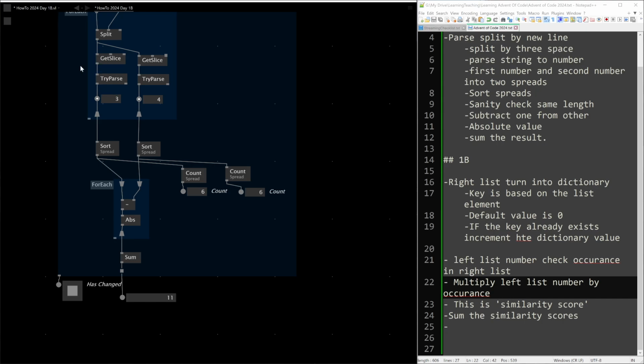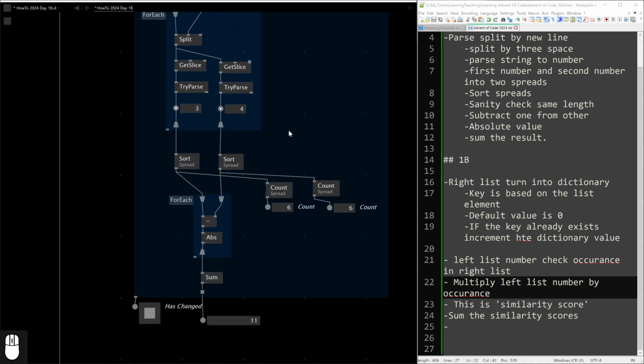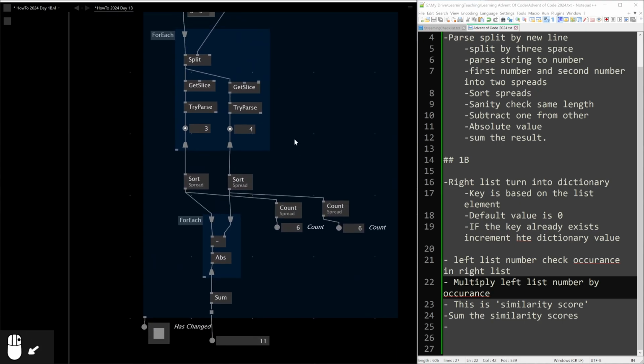There's an extension, key and mouse display. Oh yeah, you can see it down there in the bottom left. Shows you I'm right-clicking and dragging. Okay.